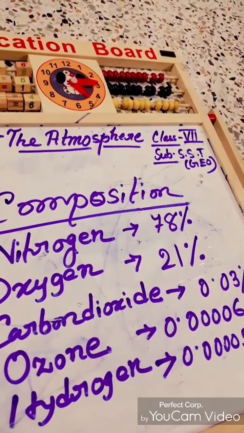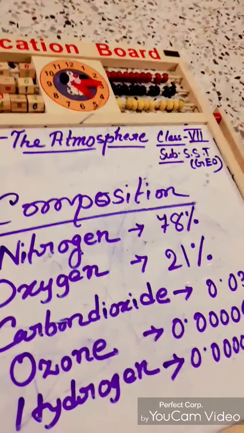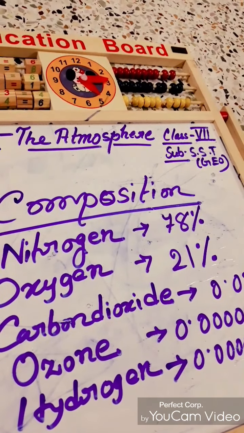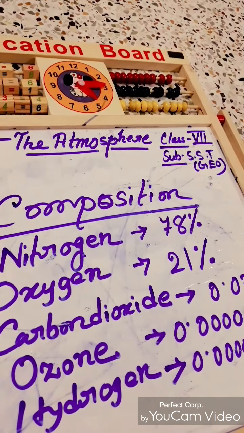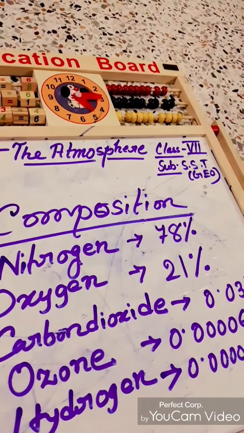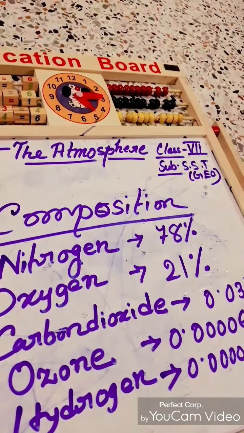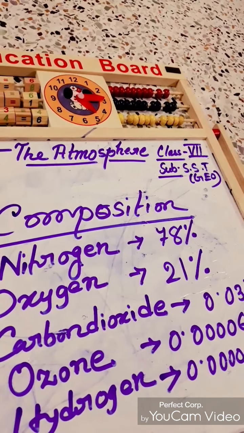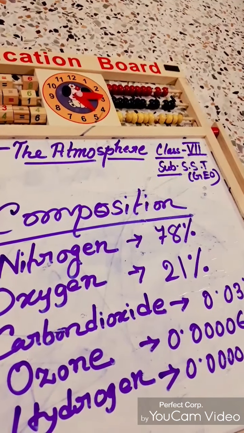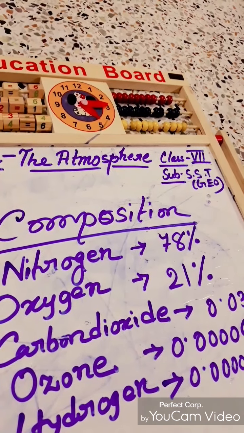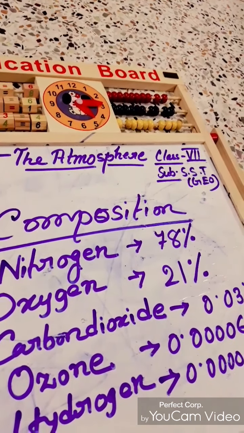Now carbon dioxide absorbs terrestrial radiation and radiates it back to the earth. This trapping of energy by the carbon dioxide in the atmosphere produces the greenhouse effect, and it is therefore called the greenhouse gas. The amount of carbon dioxide in the air increases. Why is the carbon dioxide increasing and more heat getting trapped on the earth's surface?